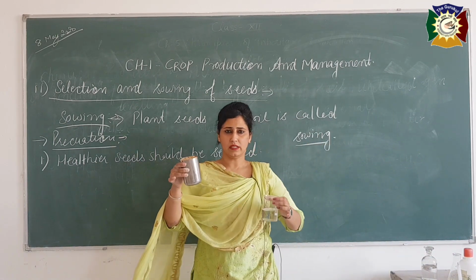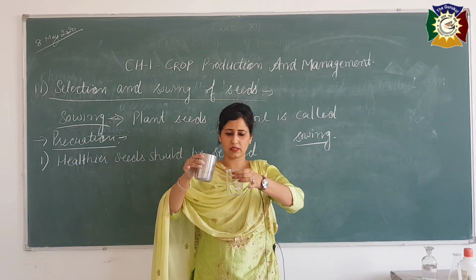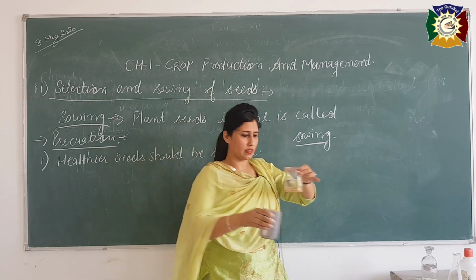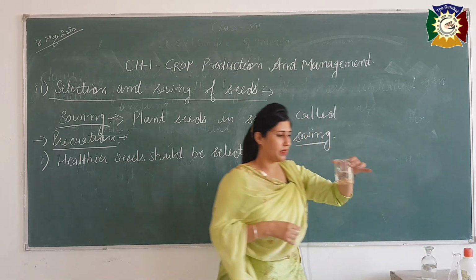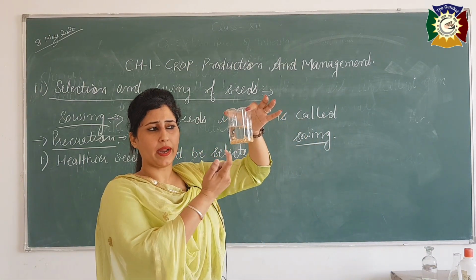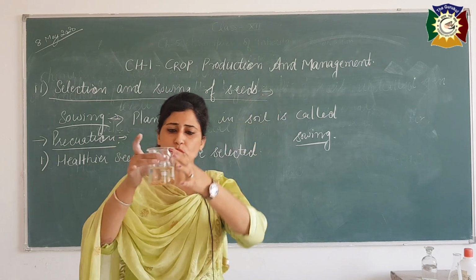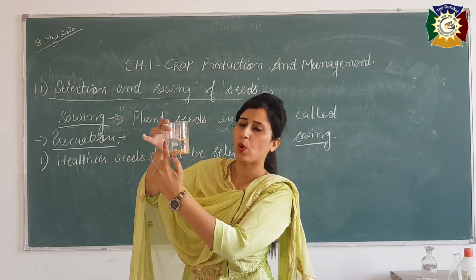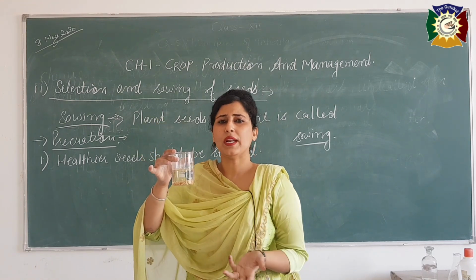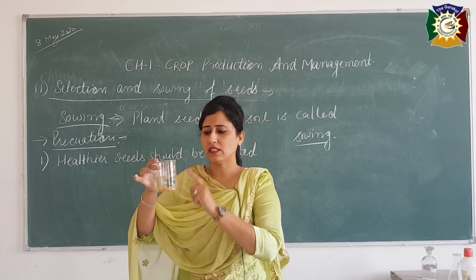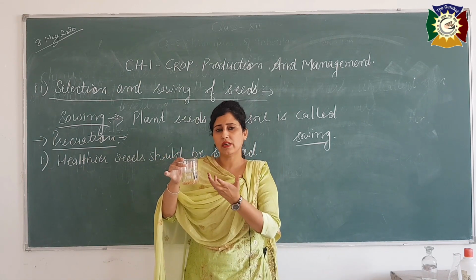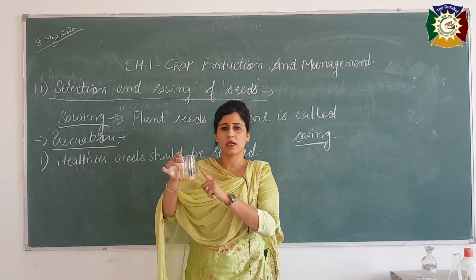I have some seeds, wheat seeds are here, some grains are there. I will add some seeds like this. See, you can see here the healthier seeds are settled down at the bottom, but the seeds that are floating on the top, that means these are the unhealthy seeds which are already damaged by the insects. They are lighter in weight and they are hollow from inside, and that's the reason that they are floating on the surface.